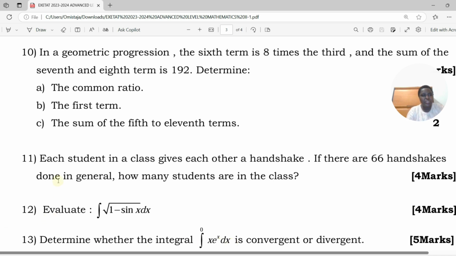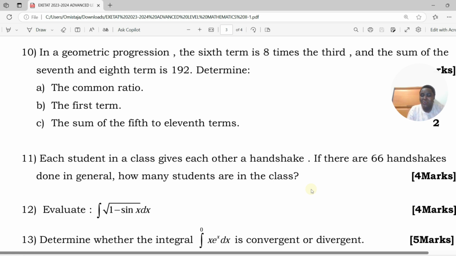Next question is question number 11. It says each student in a class gives each other a handshake. If there are 66 handshakes done in general, how many students are in the class? So is this question about permutation or combination?